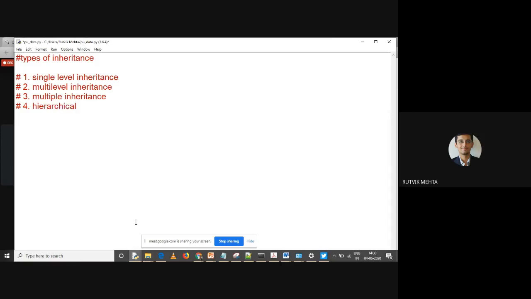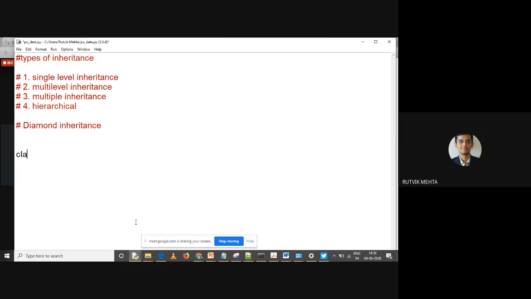And then there is a special one, which is not a subtype, but we'll discuss it when we see method resolution order: diamond inheritance. Diamond inheritance is very important to understand method resolution order. Hope this is clear, and let us start creating classes and see how the different inheritances can be implemented.